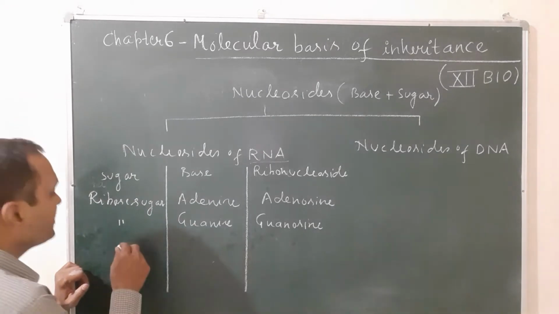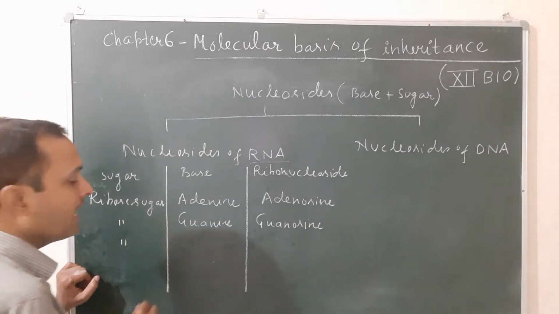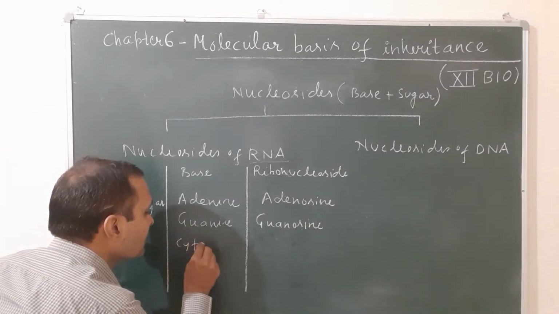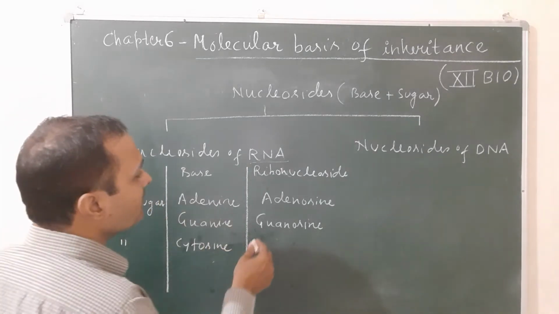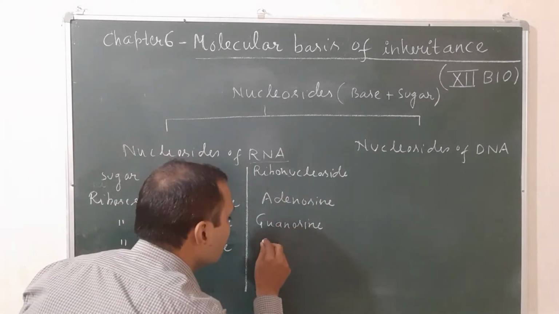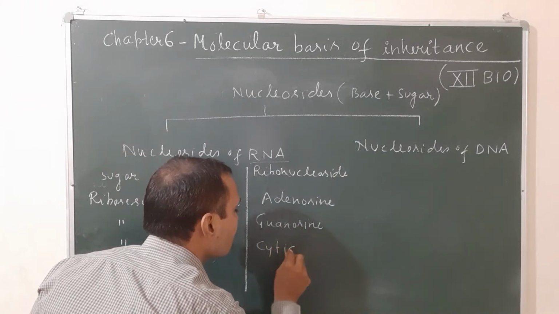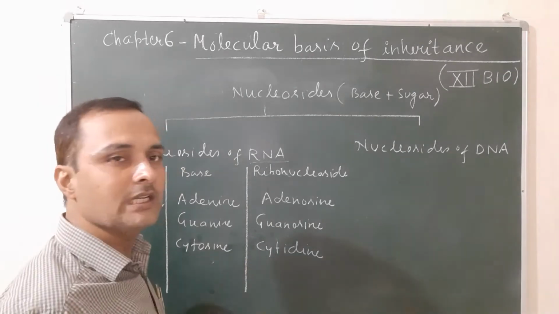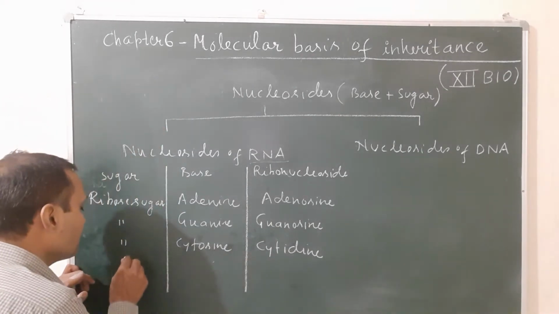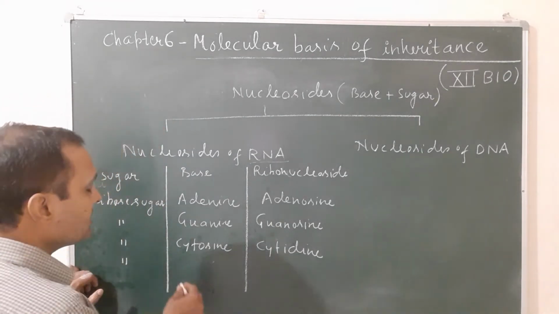Third one, again ribose sugar, and the base is cytosine. So the name of the ribonucleoside will be cytidine. Where cytosine, then cytidine. And the last one is again ribose sugar combined with a base.